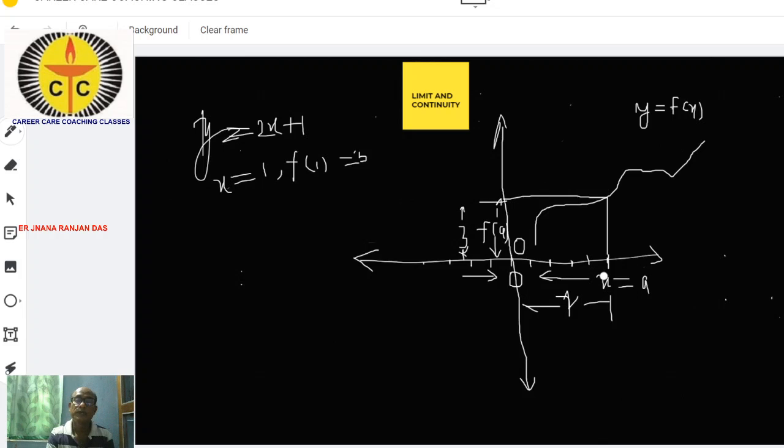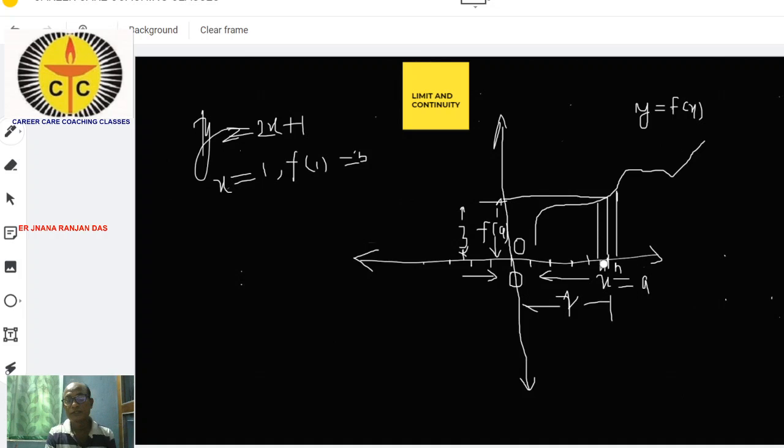When we approach towards x is equal to 1, we can approach very near to x is equal to 1. Suppose this is a particular value. You can never reach exactly at x is equal to a. That is why you take the limit. Suppose this value is h, this value is h, this value is h.